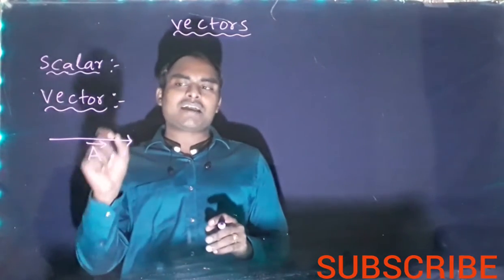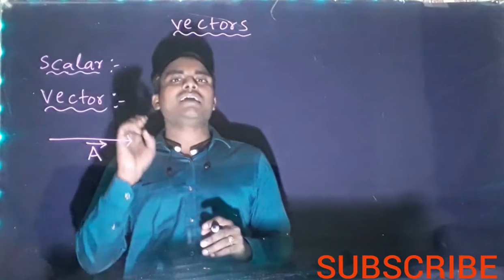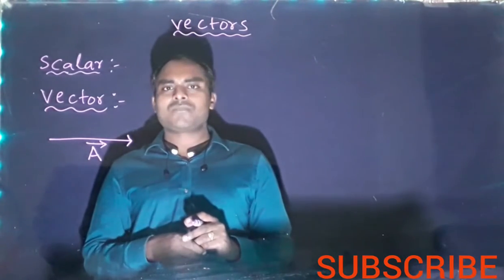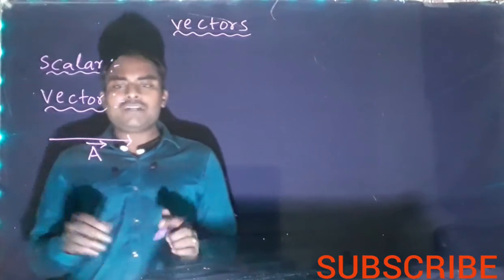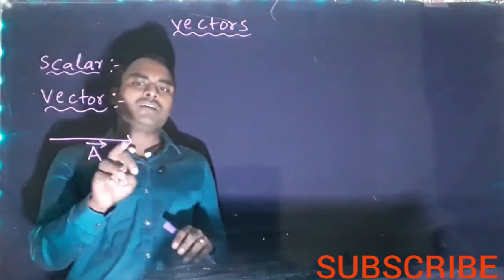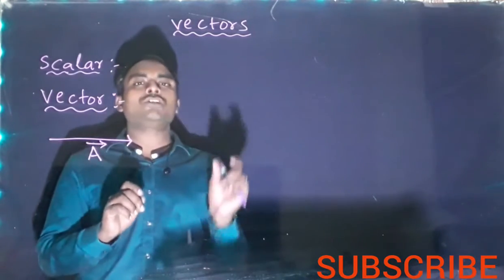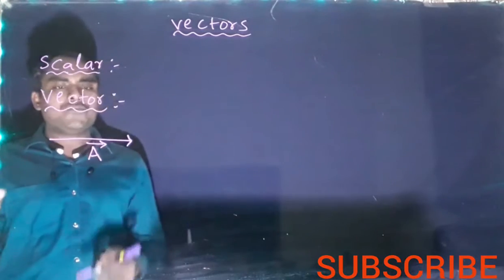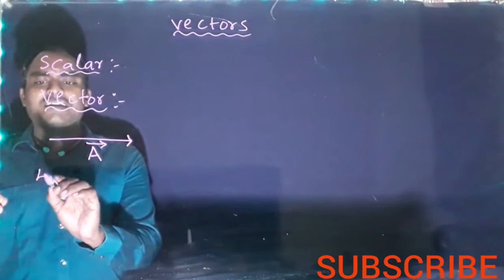So this A is the magnitude. Writing A bar means it has both magnitude and direction; it is a vector quantity. Now, the more the length, the more the magnitude that vector will have. The length of the line segment is directly proportional to magnitude. So now we can take equal vectors.